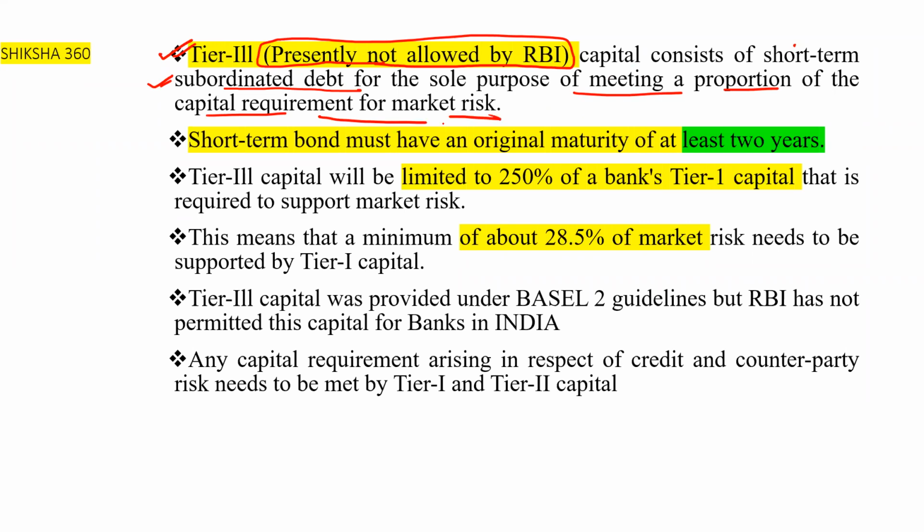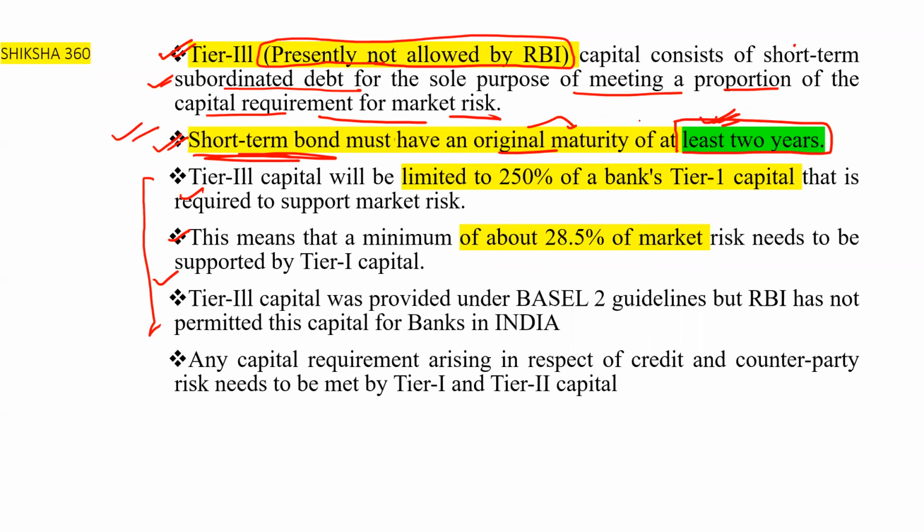Tier 3 capital consists of short-term subordinated debt, basically for the sole purpose of meeting a proportion of the capital requirement for the market risk. Next, short-term bonds must have an original maturity of at least 2 years. This is also one of the questions they have asked in the examination. Very, very important from the examination point of view. You have to remember all these points I have mentioned here one by one.